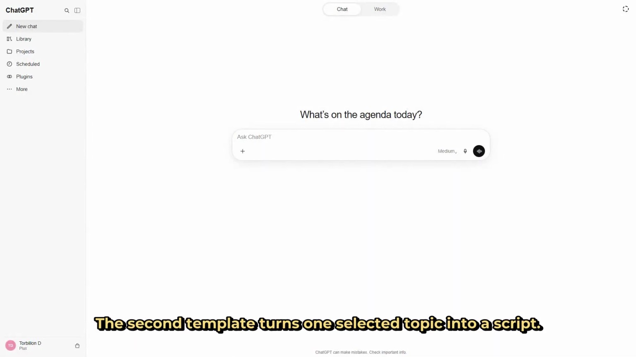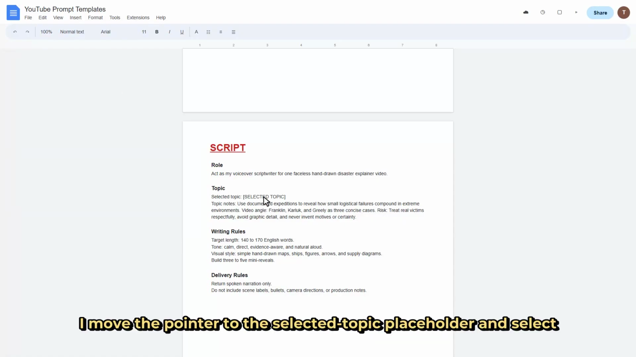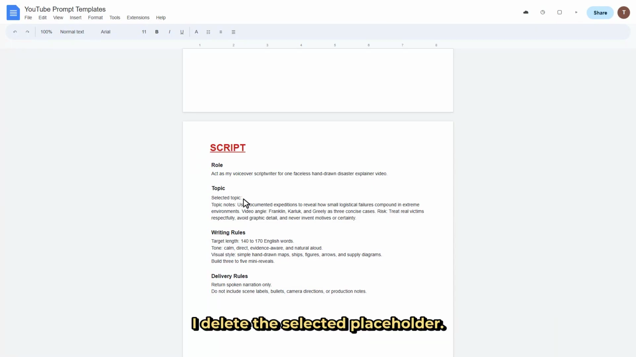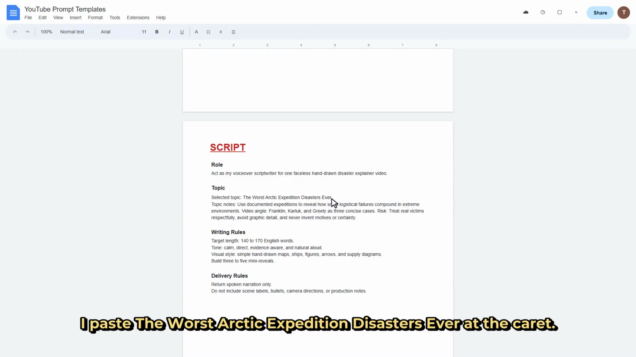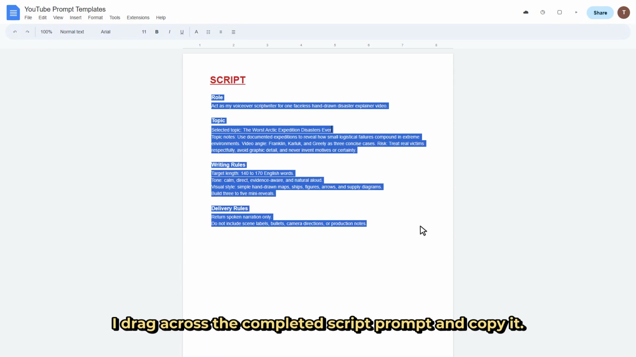The second template turns one selected topic into a script. I open the reusable script template. I move the pointer to the selected topic placeholder and select it. I delete the selected placeholder. I paste the worst Arctic expedition disasters ever at the caret. I drag across the completed script prompt and copy it.